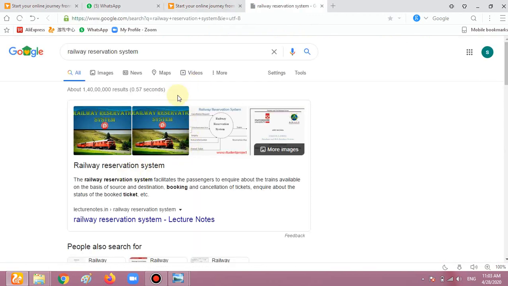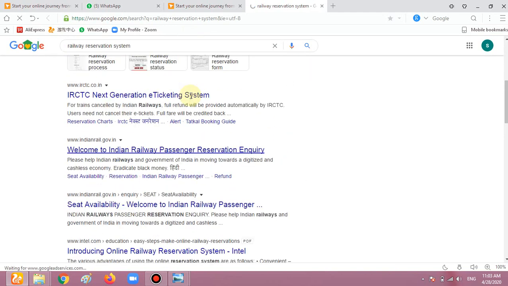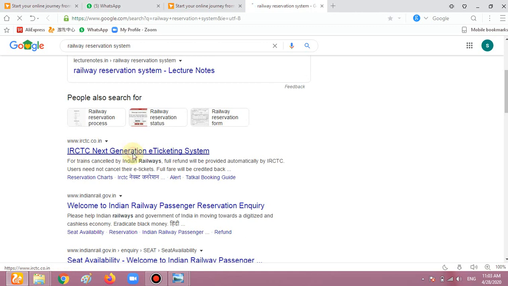I am using the railway reservation system, RRS or IRCTC. This is the way to book our ticket for the future.